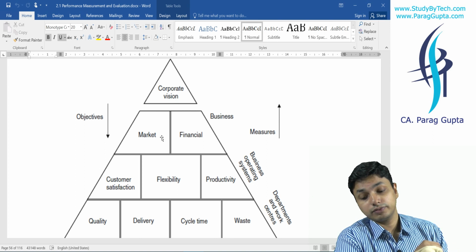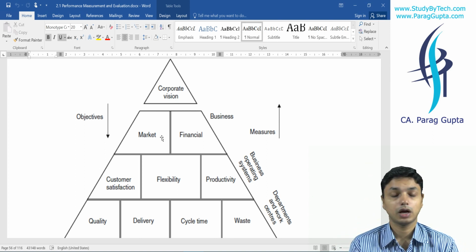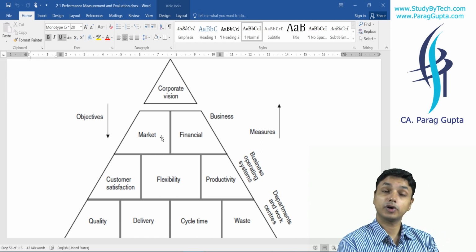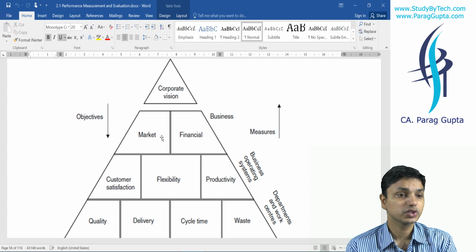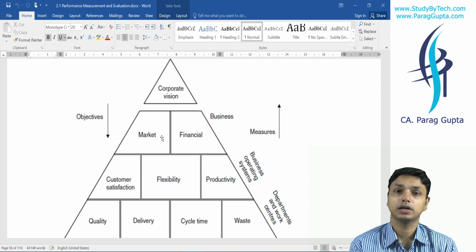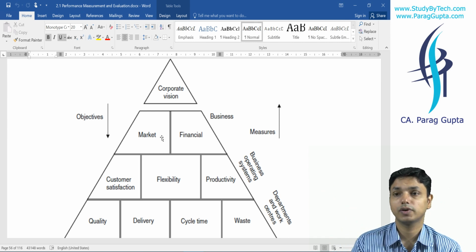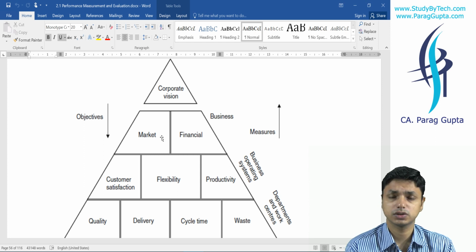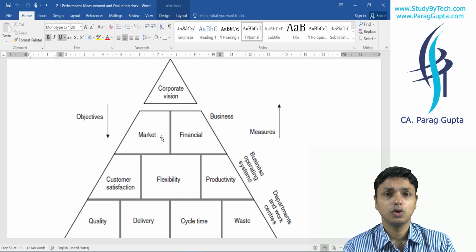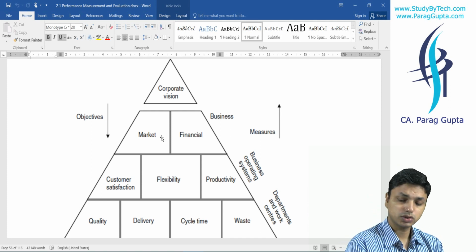If you want to take the financial perspective into consideration, he is saying our measure shall be that our productivity shall improve. What do you mean by productivity improvement? Our manufacturing cycle time, throughput cycle time shall reduce. I taught you throughput cycle time in activity-based costing. I forgot to revise it because it was very simple. There was only one thing, process time, that was value added. Everything else was non-value added. So we understood about cycle time.